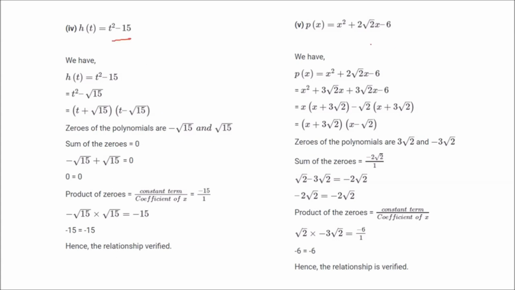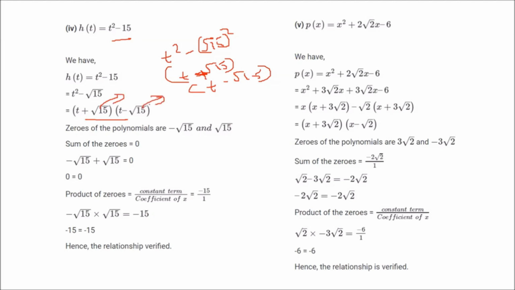We can take any of these. So t square minus 15. You can write 15 as root 15 whole square, so it is t square minus root 15 whole square. And you know a square minus b square is a minus b times a plus b. So these are the factors, and you put each equal to 0. You get t equal to minus root 15, and t equal to root 15. So these are the roots.